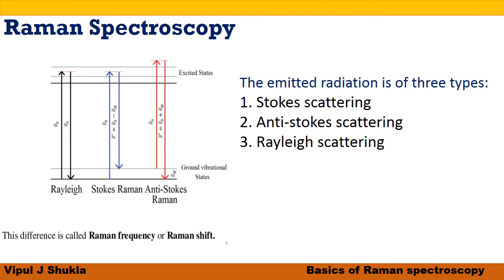Sometimes lines of higher frequency than that of the incident beam will also be scattered. It is called the Raman scattering. The lines with lower frequency are called Stokes lines, and the lines with higher frequency are called anti-Stokes lines. The line with the same frequency as that of the incident light is called the Rayleigh line.